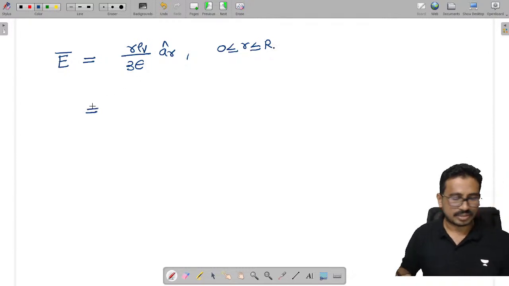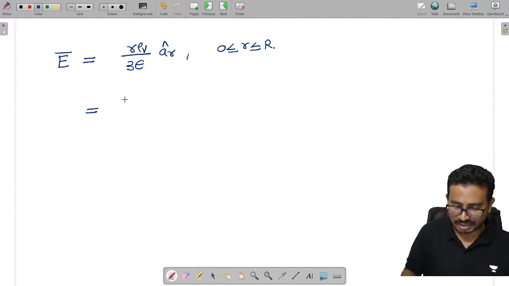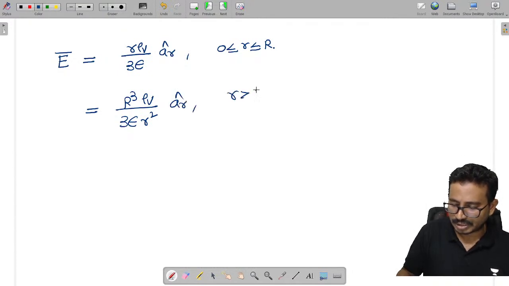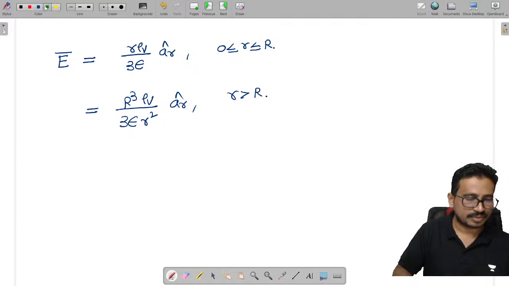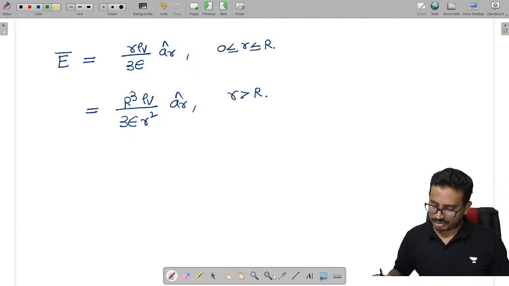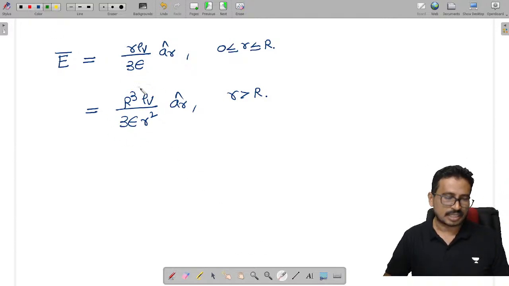Now if I replace this r value here, we'll get R cube rho V by 3 epsilon into r square into AR cap. This is the electric field outside the sphere. How we got these relations?